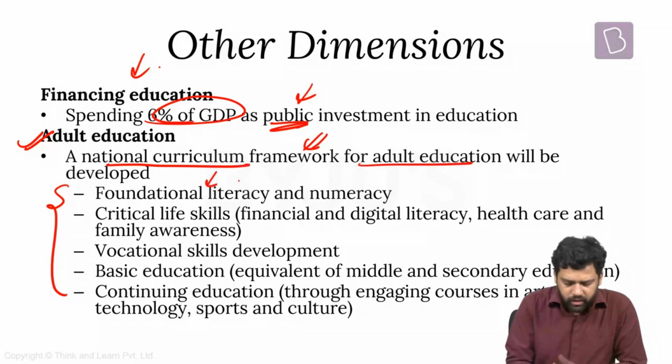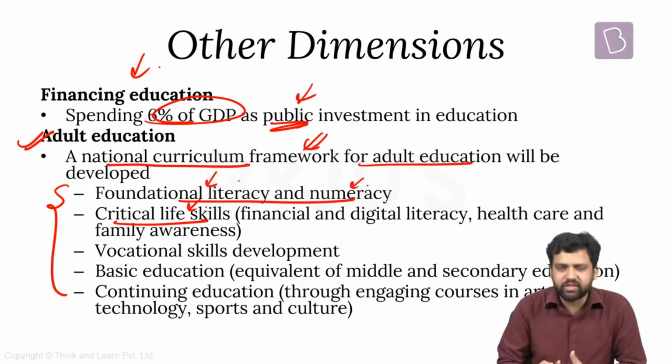First thing is they should be taught foundational literacy and numeracy, basic things. Then they should also be given education. They should also be provided some critical life skills, for example, financial and digital literacy skills, healthcare and family awareness. These are very important, given the kind of times that we have to use technology at different points of time. So a basic amount of financial and digital literacy is very, very important. Apart from that, from the public health aspect, healthcare and family awareness is also very important.